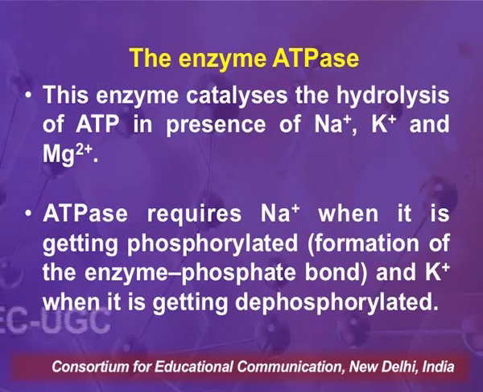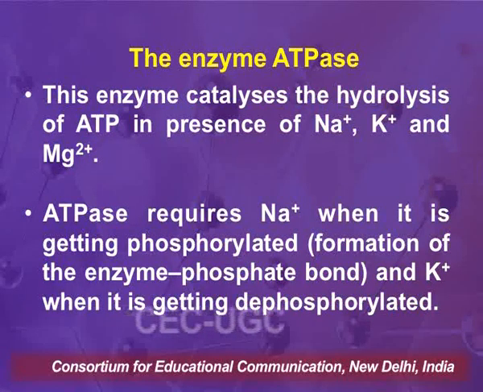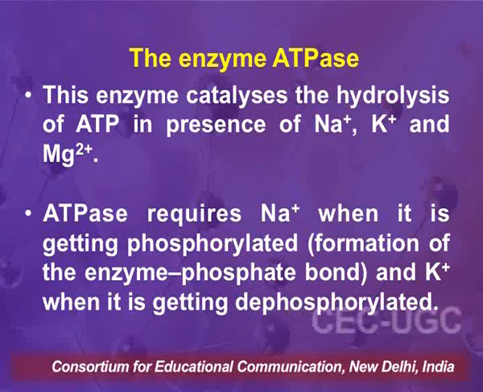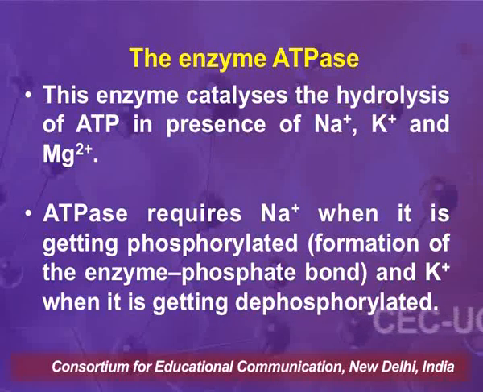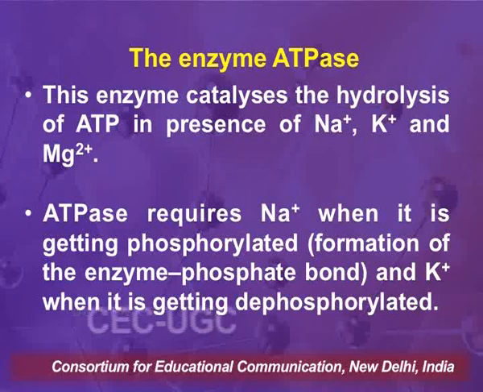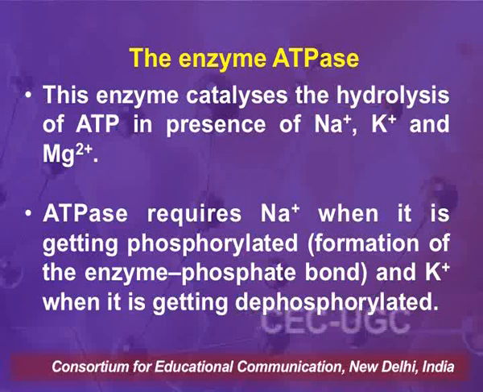The enzyme ATPase is very important since it catalyzes the hydrolysis of ATP, and as we have already mentioned, the hydrolysis of ATP is providing energy to maintain the disequilibrium of sodium and potassium ions. The enzyme catalyzes the hydrolysis of ATP in the presence of sodium, potassium and magnesium ions. That means all the three ions are needed for the hydrolysis of ATP.